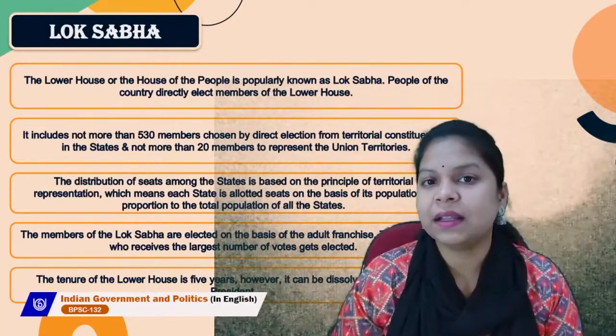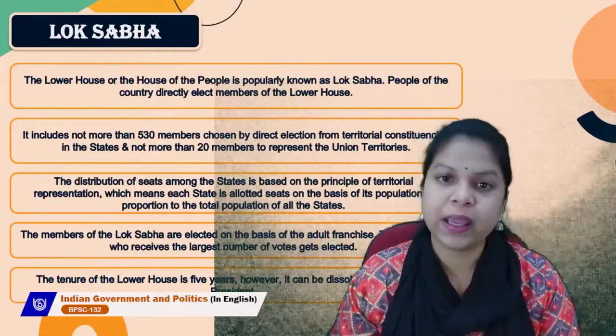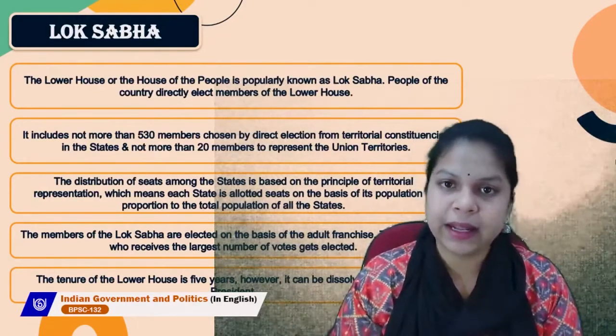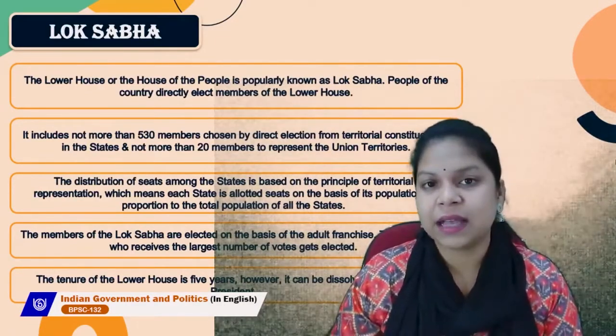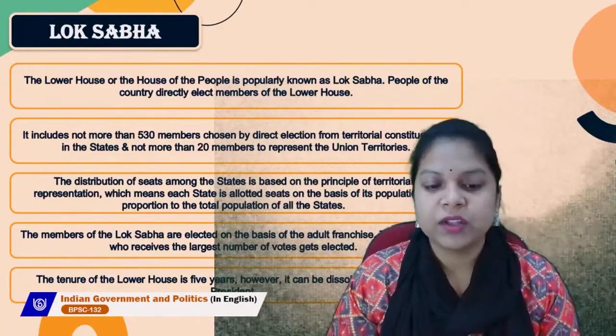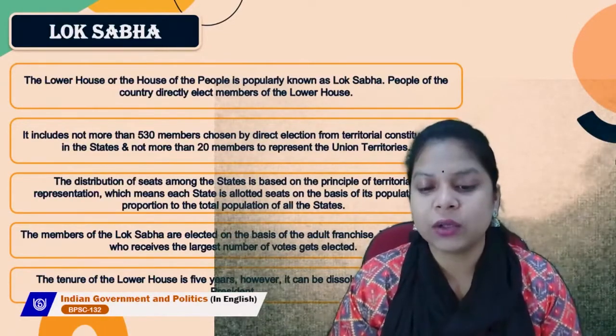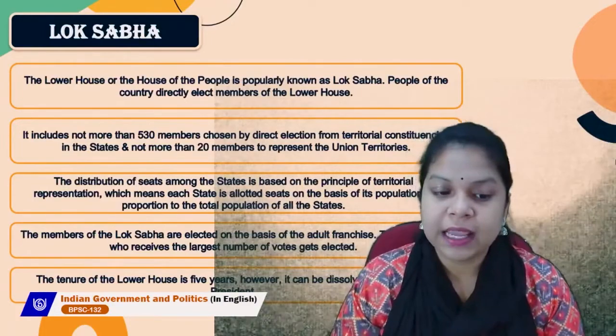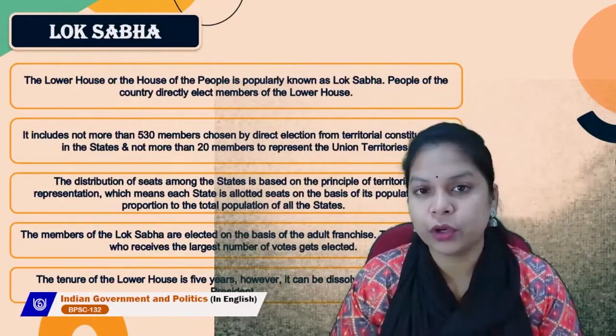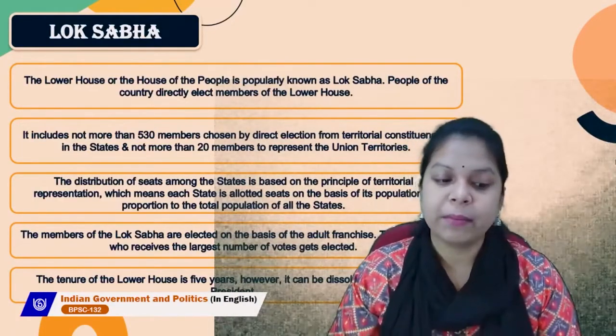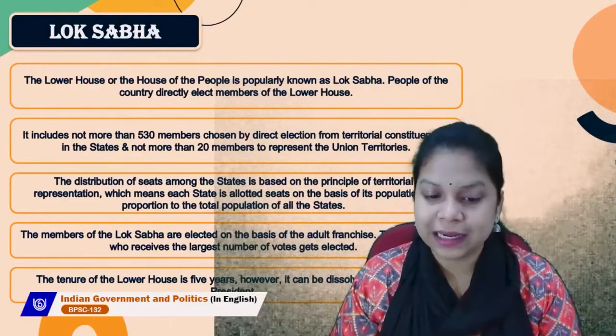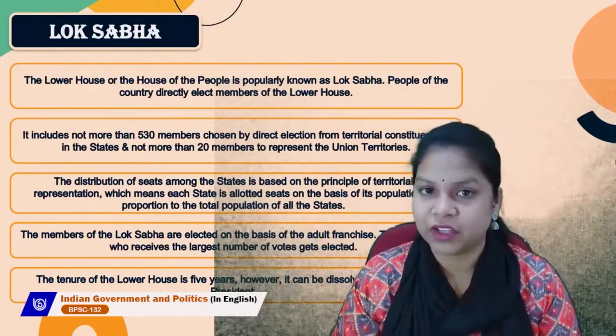So, to represent a large population, there should be more seats in the parliament, and on this basis the seats are allotted. The state is allotted seats on the basis of its population in proportion to the total population of all the states. The members of the Lok Sabha are elected on the basis of adult franchise.